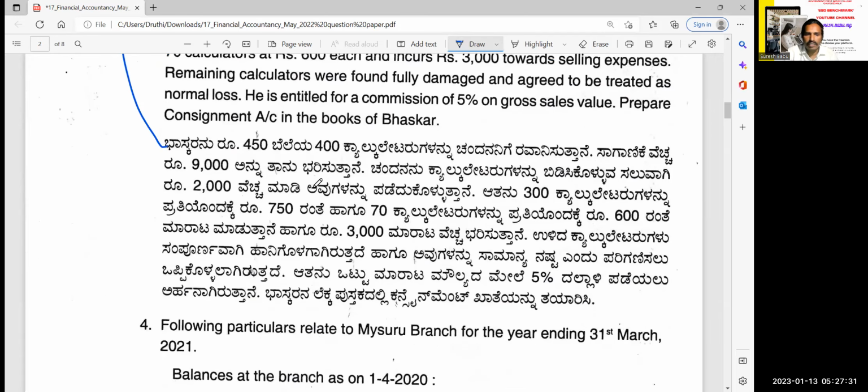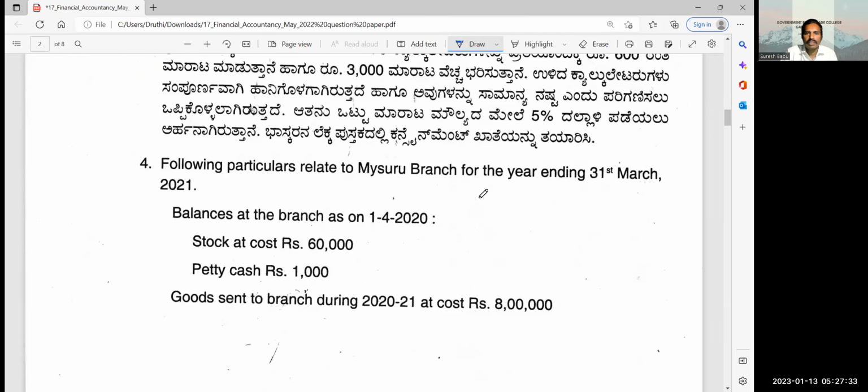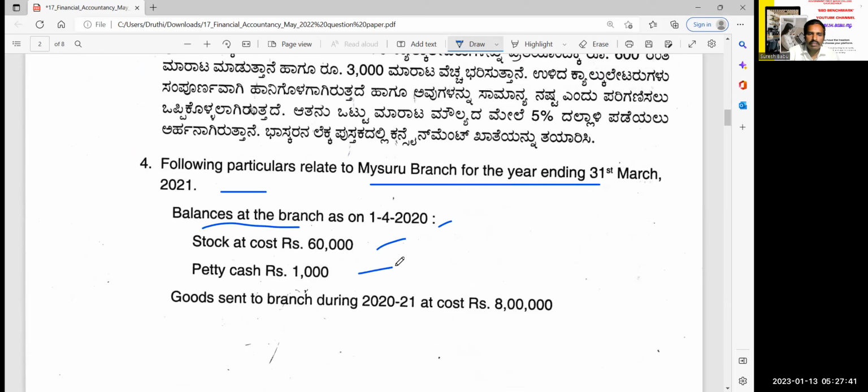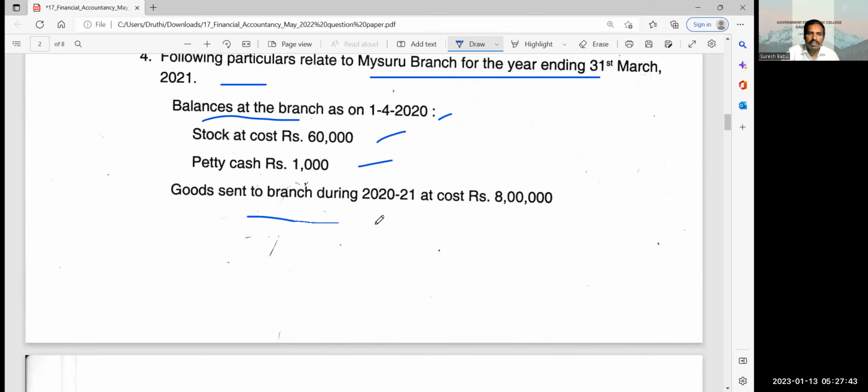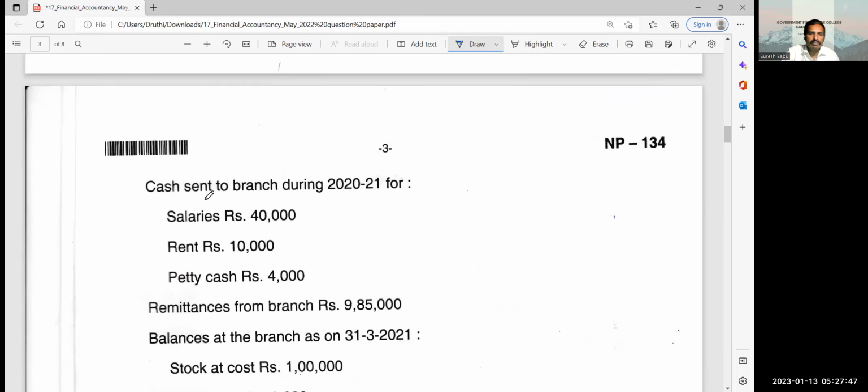This consignment we don't have; they have consignment. Branch account we have. Fourth question C. Here are the balances of the branch: opening stock, petty cash opening, goods sent to branch at cost price 8 lakhs, goods sent to branch 2021 40,000, 20,000, 40,000, 4,000. Sorry, this is cash, not goods.